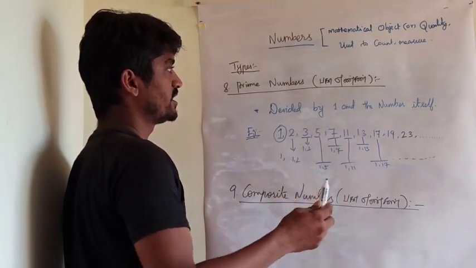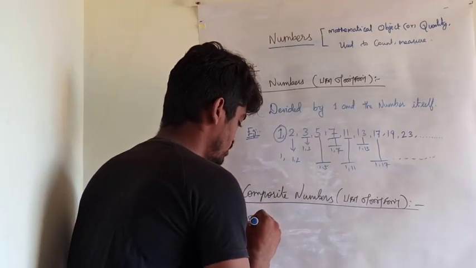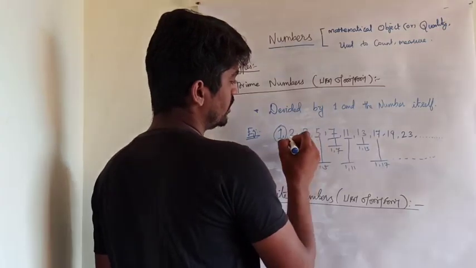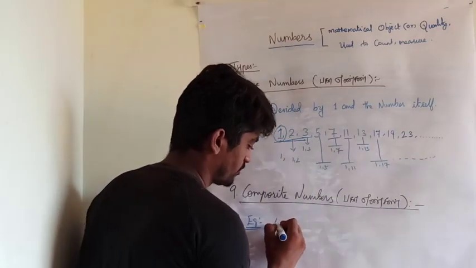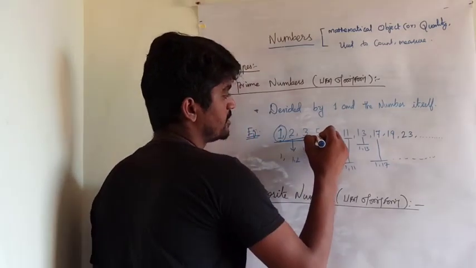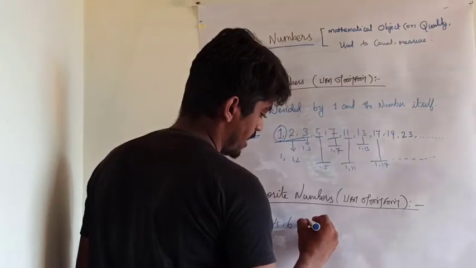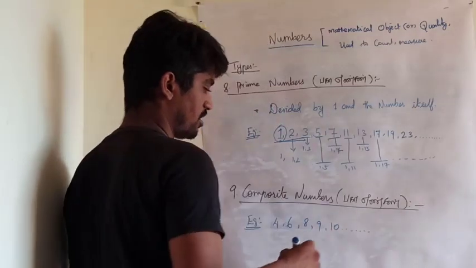All the numbers except the prime numbers are composite numbers. For example, starting from 1, 2, 3, these are not composite numbers. 4, 5 is a prime number. 6, 7, 8, 9, 10, etc.